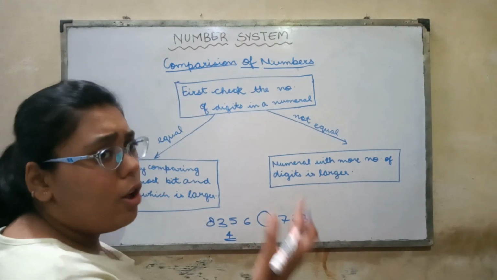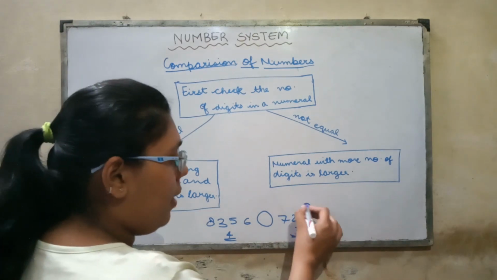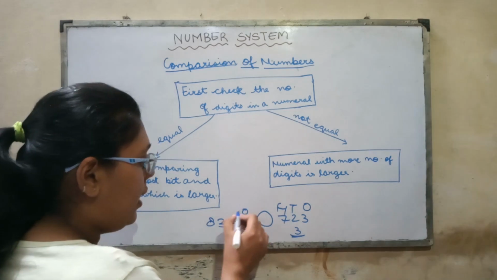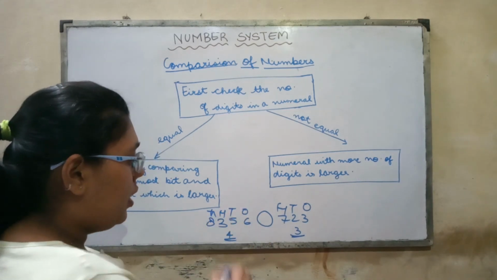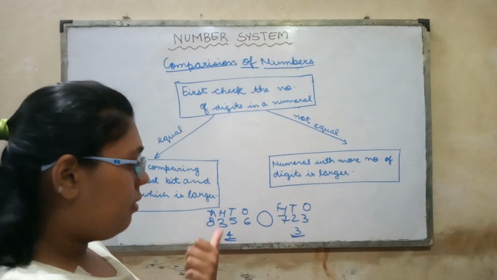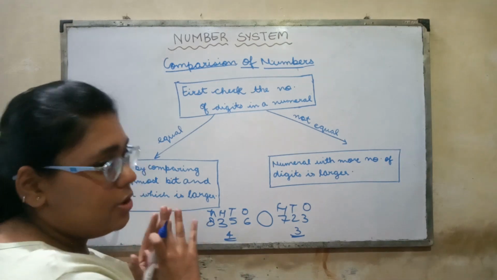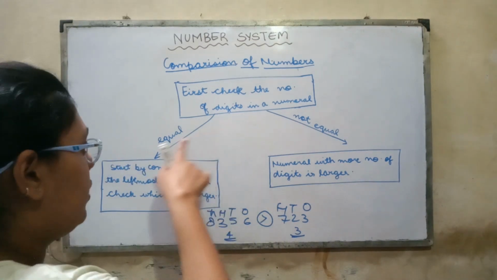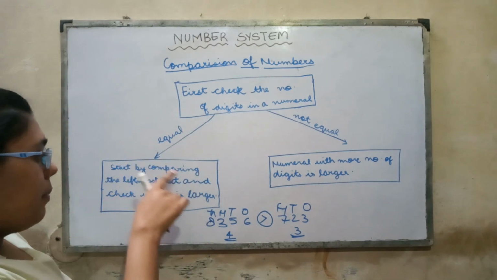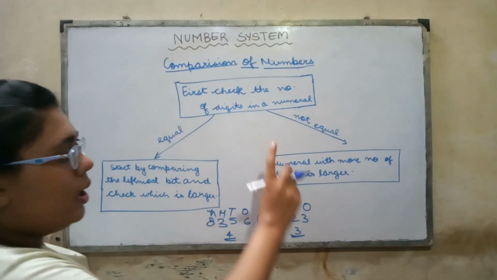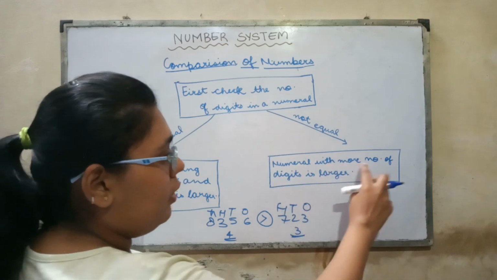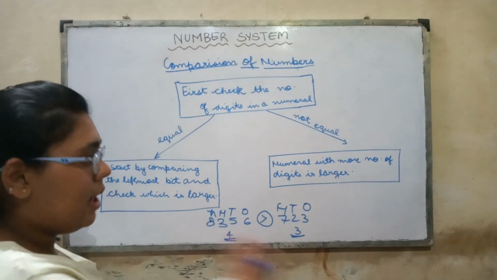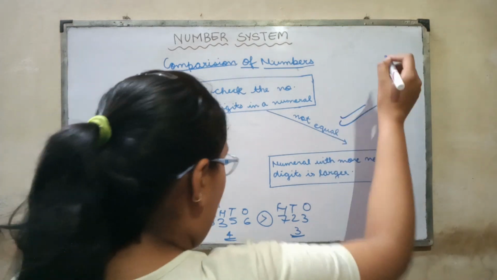Okay, so you can see that this has a smaller number of digits. So obviously according to the place value system, ones, tens, hundreds, this value will be 723, while this value will be 8,356. Obviously a thousands value is bigger, so it's very simple, this number will be greater. If they are not equal, then the numeral with more number of digits is larger. So here, more number of digits, it is larger. Okay, this case has been done.